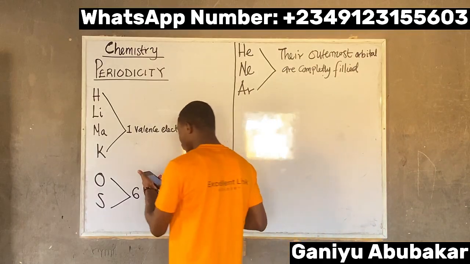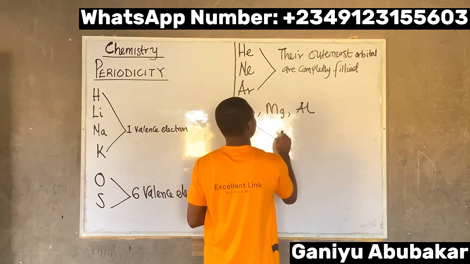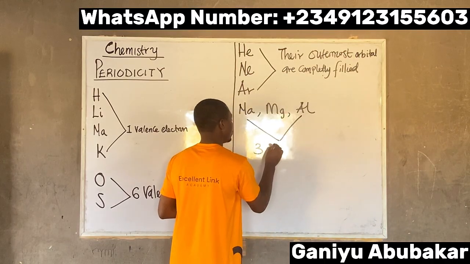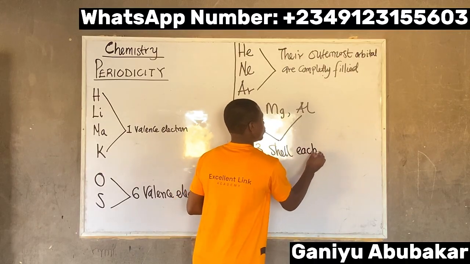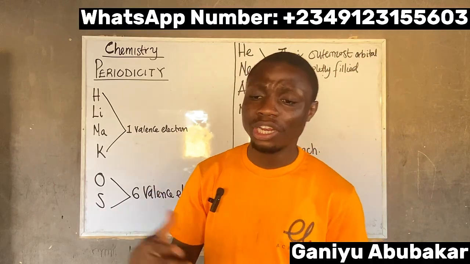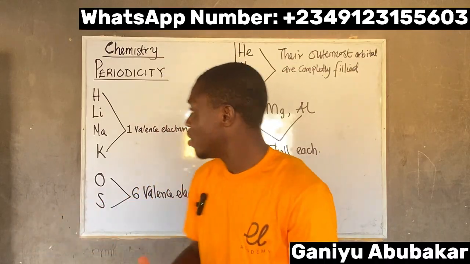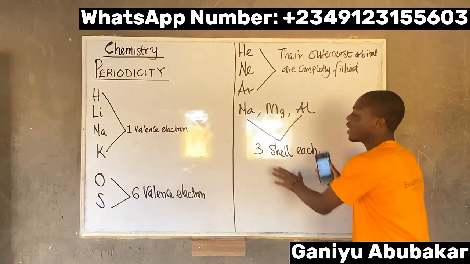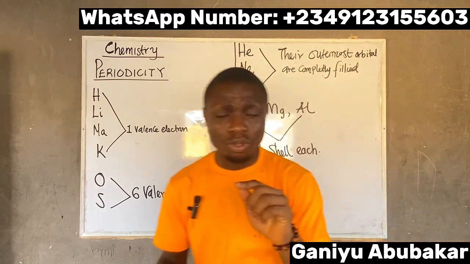Also, if you observe sodium, magnesium, and aluminium, these three possess three shells each. If I draw out the shells, we have the K shell, L shell, and M shell. My goal here is not to focus only on electrons. For everything before, I was focusing on electrons. Now the case is different. If you observe sodium, magnesium, and aluminium, and draw out their shells, they are three.